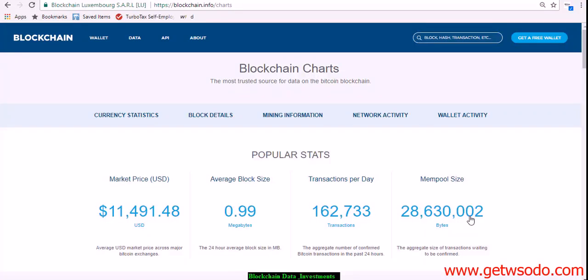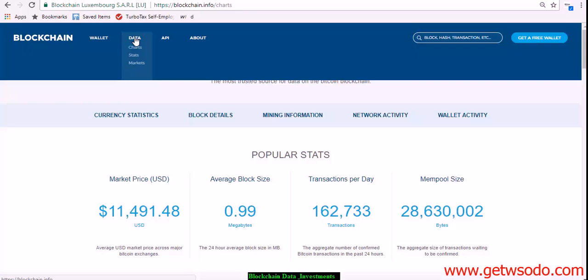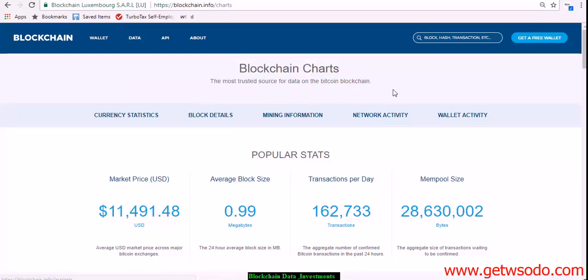All right, let's talk about blockchain data and investments. A lot of people think blockchain.info is just a wallet. It's not, okay? If you go to data right here and you click charts, stats, markets, any of that stuff, just look at charts. You've got currency statistics, block details, mining information, network activity, wallet activity. This is probably the best all-in-one place to see everything and anything that's happening in the Bitcoin world as it concerns the blockchain.